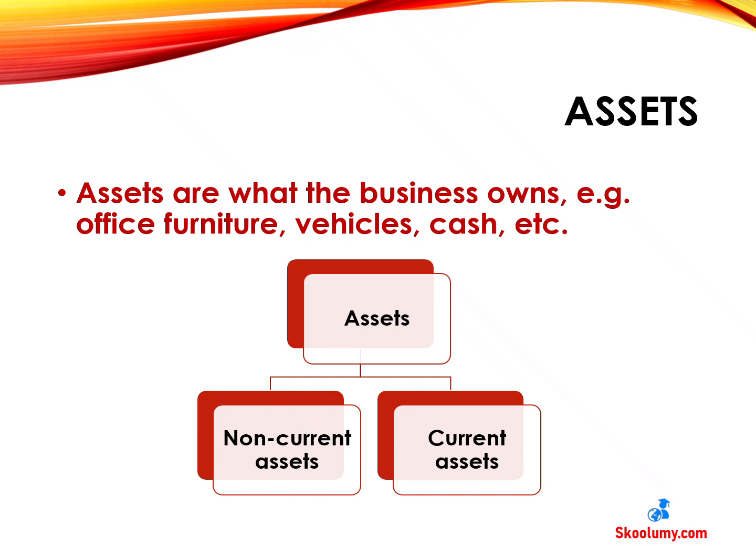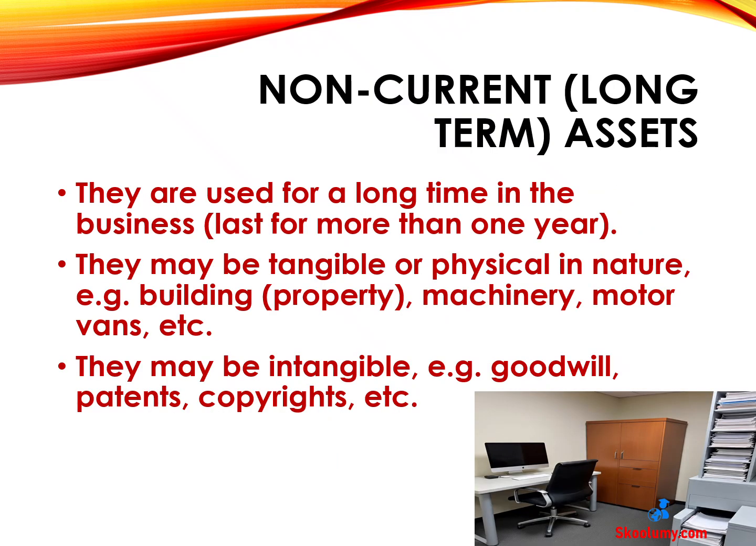What are assets? Assets are what the business owns, for example, office furniture, vehicles, cash, and so on. There are two types of assets, namely, non-current assets and current assets. Non-current assets are also known as long-term assets. They used to be known as fixed assets. They are assets that are used for a long time in the business, that is, they last for more than 1 year. Some are tangible or physical in nature, for example, building, machinery, and motor vans.